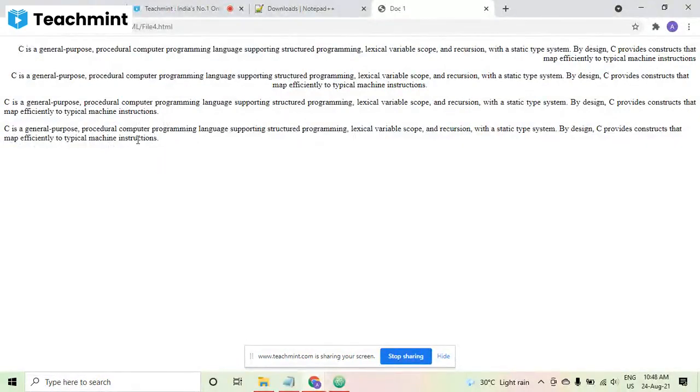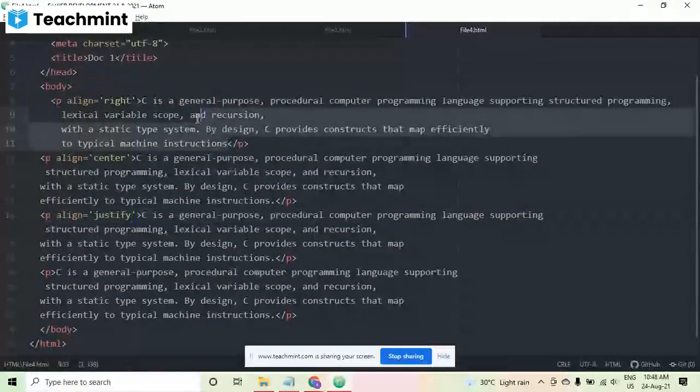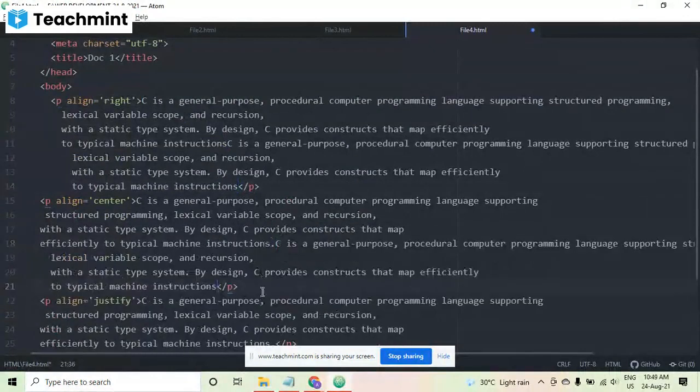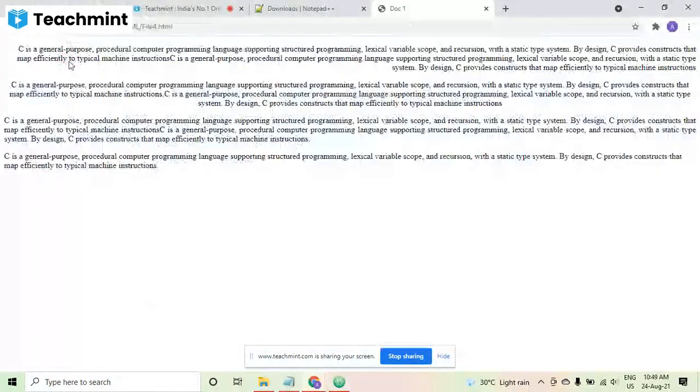Now you may not understand the differences because the content is not very big. Let me increase the content so you will be able to understand it in a better manner, because there will be more lines. Now here you can see this one is the right line starting from here. This is the center line. It starts and ends in the center only.